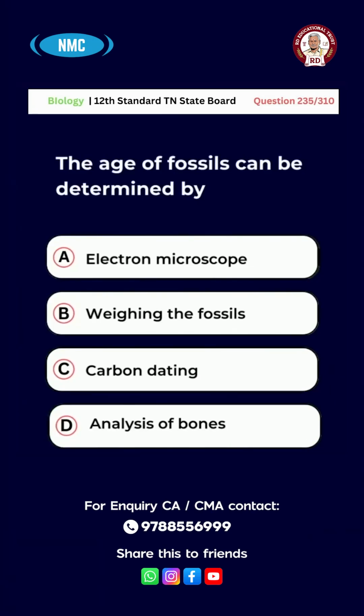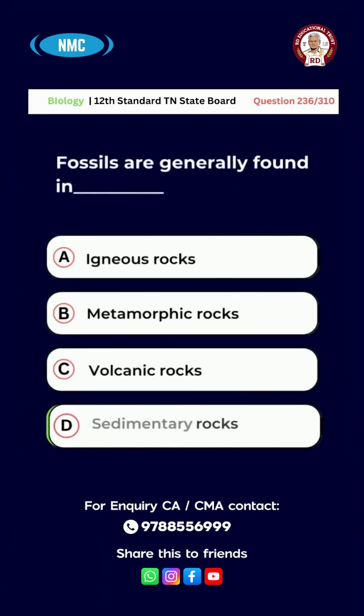Question number 235. The age of fossils can be determined by A. Electron microscope, B. Weighing the fossils, C. Carbon dating, D. Analysis of bones. The right answer for this question is option C. Carbon dating.